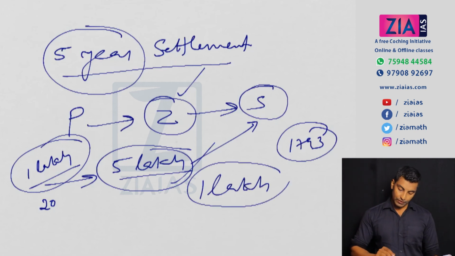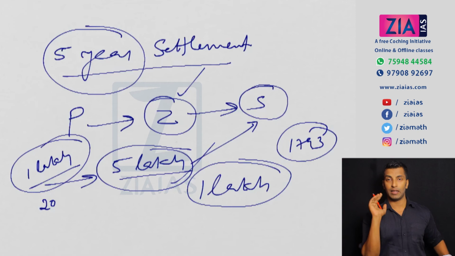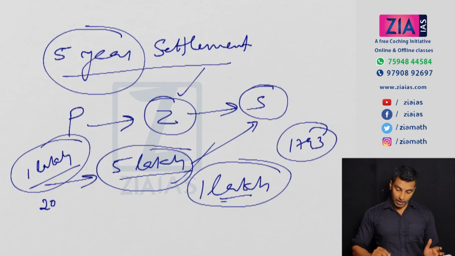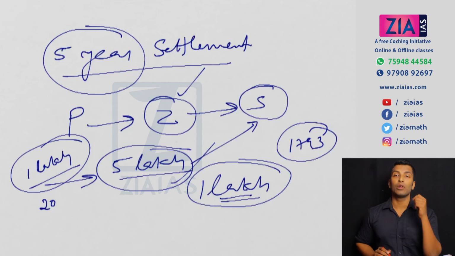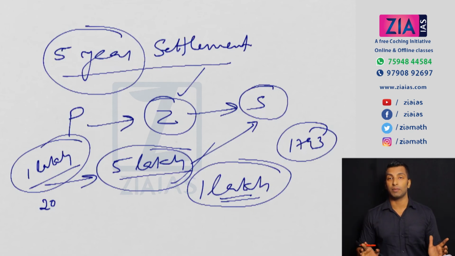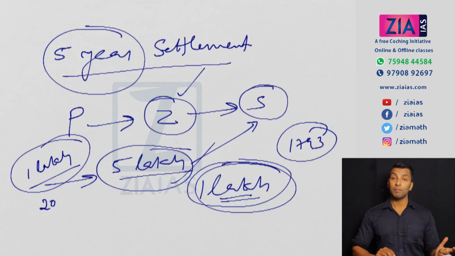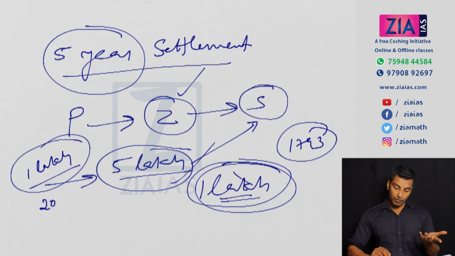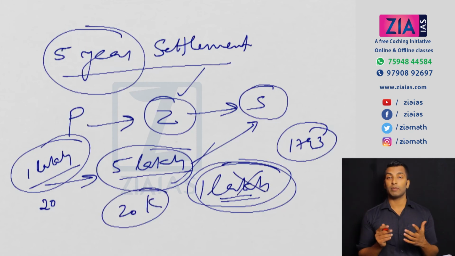He himself was very much aware that he could not collect 5 lakh, but he quoted 5 lakh during bidding to get the zamindariship by any means. So he got 1 lakh. Now if you don't pay 5 lakh, you lose the zamindariship. If you pay 1 lakh, then also you lose the zamindariship. If you don't pay anything, then also you lose the zamindariship. So what he did is, he collected 1 lakh and enjoyed the zamindariship for 5 years. Now he may not even pay this 1 lakh. He may pay 20,000, and he will tell the government that I was able to collect only 20,000. Now who is losing here?